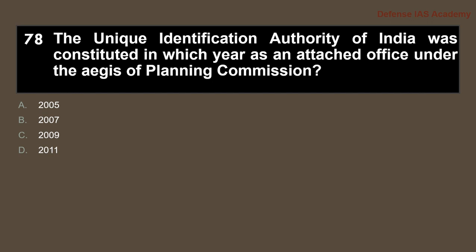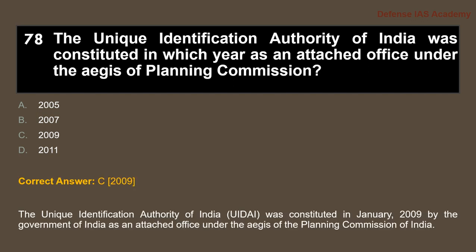Next question, 78. The Unique Identification Authority of India was constituted in which year as an attached office under the aegis of Planning Commission? Answer to the question is option C, 2009. The Unique Identification Authority of India (UIDAI) was constituted in January 2009 by the Government of India as an attached office under the aegis of the Planning Commission of India.